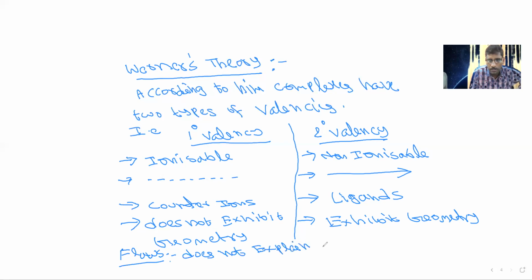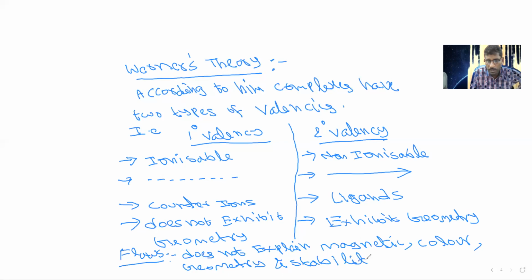Magnetic property, color, also geometry, and also stability, etc. So all these properties are not explained by Werner. So these are the drawbacks or flaws of Werner's theory.